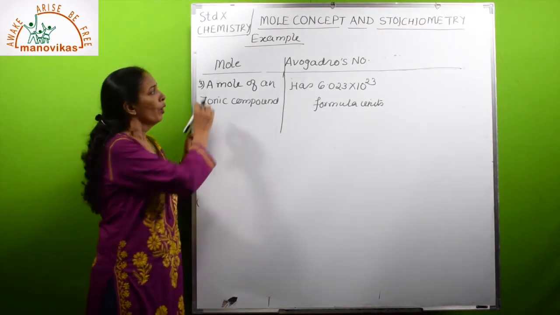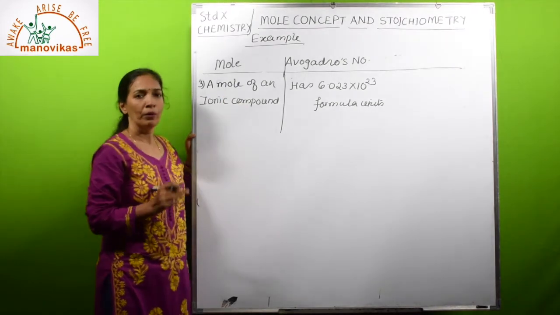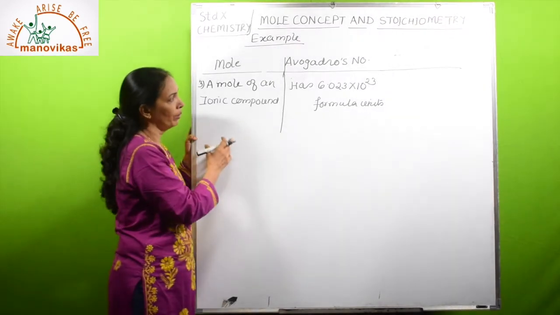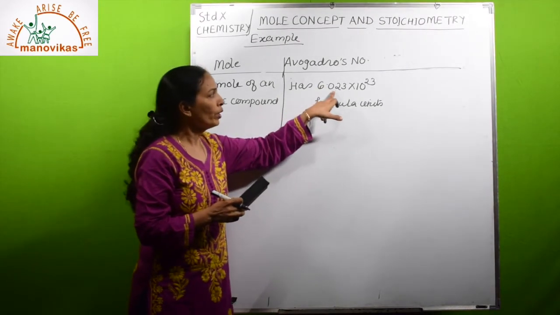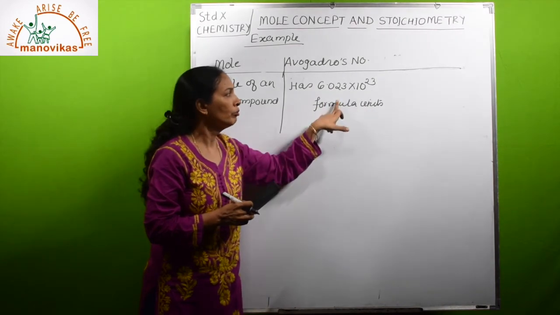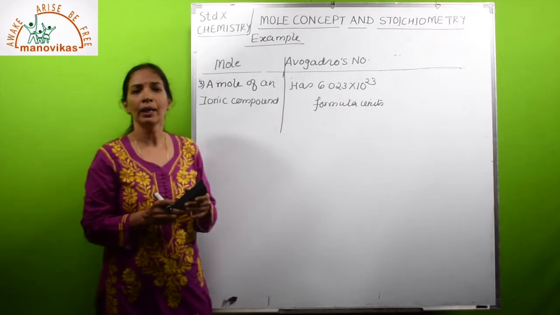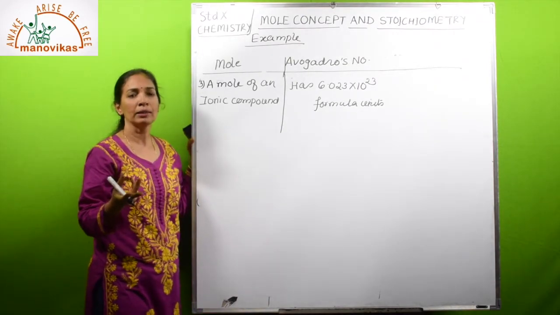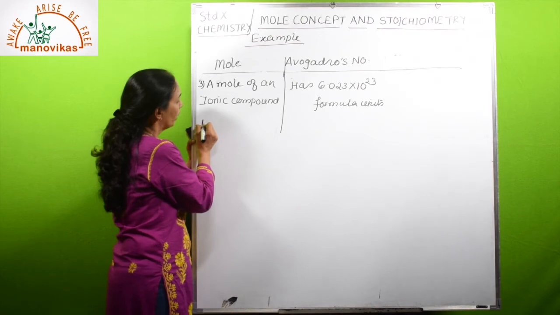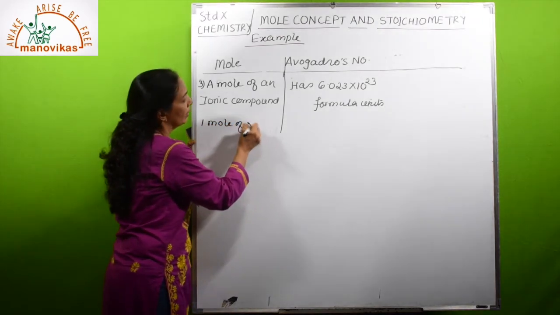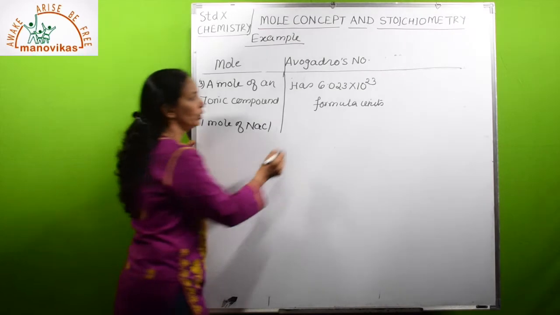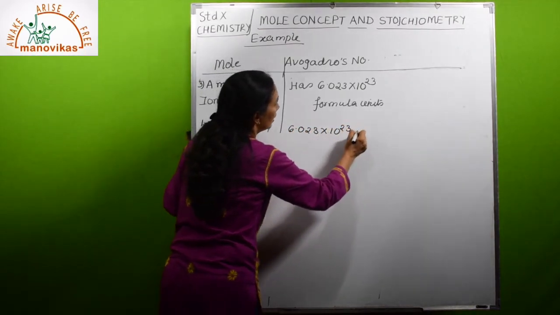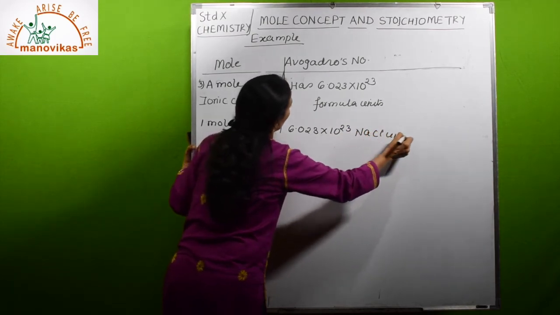Now let us see a mole of an ionic compound. As I told you, mole can be of any particles. For an ionic compound, it will have 6.023 × 10^23 formula units. Whenever we write ionic compound, we don't call it a molecule, we call it a formula unit. Let us take 1 mole of NaCl, which is an ionic compound. It will contain 6.023 × 10^23 NaCl formula units.